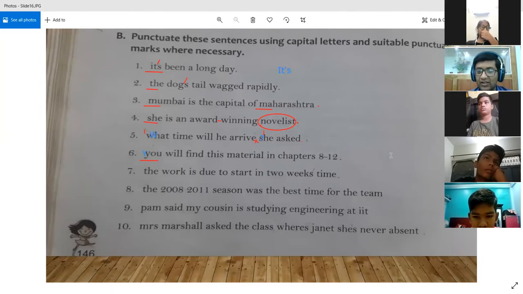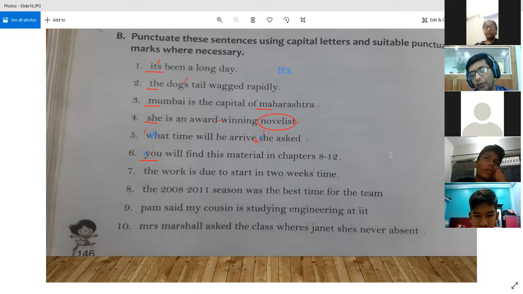And you can see chapters 8 to 12, they are just telling us some range of numbers, right? So a range of numbers is always denoted with the help of n dash. So this is n dash. Should I write it also? So I got it. Yes. No, it is for everyone, so that they know.